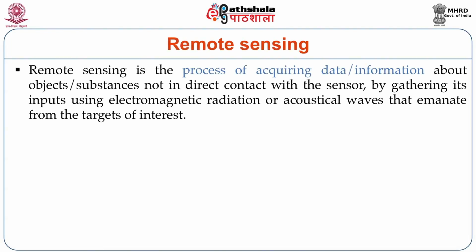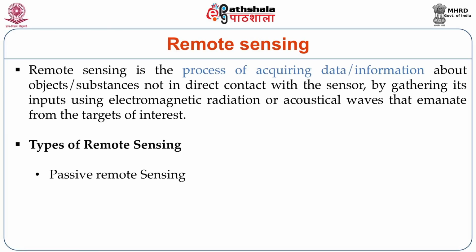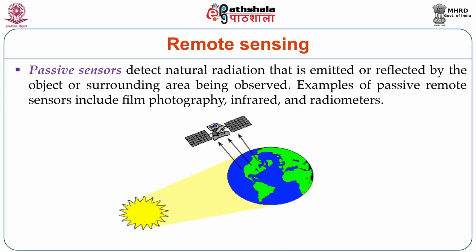This is one of the tools which helps to map a place or to get information about an object which is not in direct contact with the sensors. There are different kinds of remote sensing technologies. One is passive sensors and another is active sensors. Passive sensors, as the figure reflects, detect the natural radiation that is emitted or reflected by the object or surrounding area being observed.